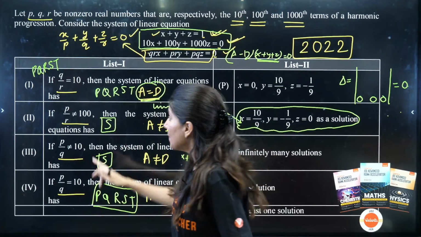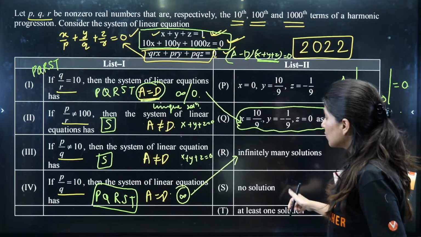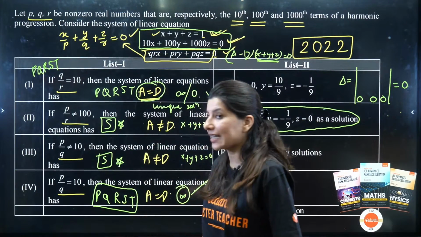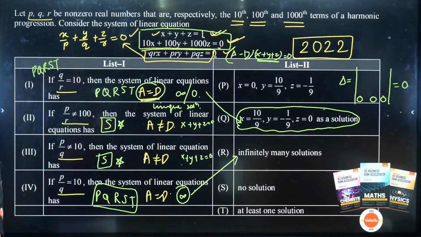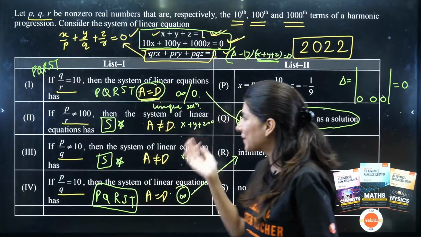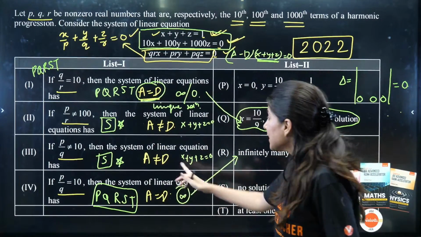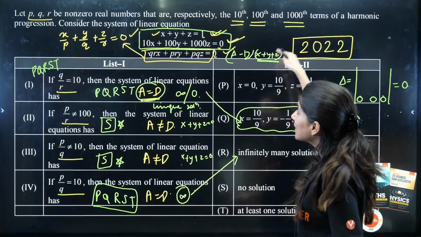Please understand. But second and third will actually have what? No solution. So S and S. This is fixed. This is absolutely fixed. Second and third will have no solution. Right? So Krishi, yes, that's what you're saying. Second and third is having no solution. Why is it having no solution? Because A is not equal to D. So if A is not equal to D, then X plus Y plus Z is equal to 0.